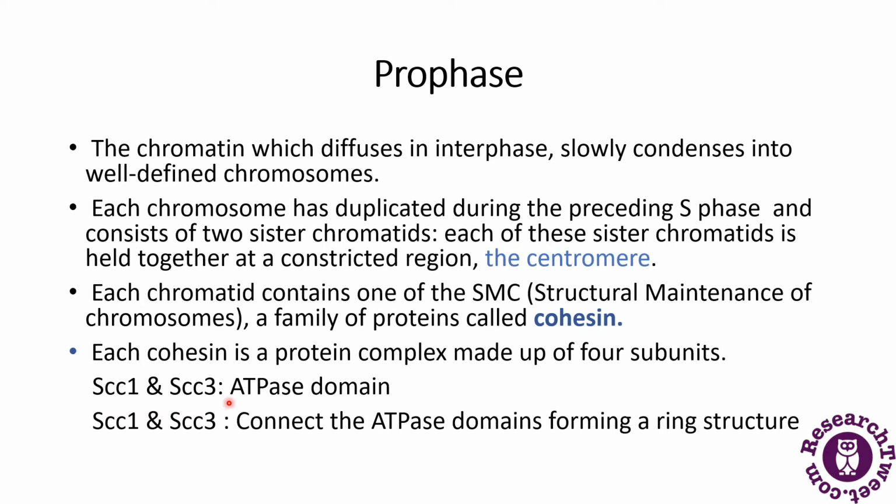SCC1 and SCC3. These are the two subunits which are attached with the two ATP domains. Then besides SCC1 and SCC3, there are two additional subunits which connect the ATP domains, forming a ring structure. So there are four subunits in the cohesin protein.